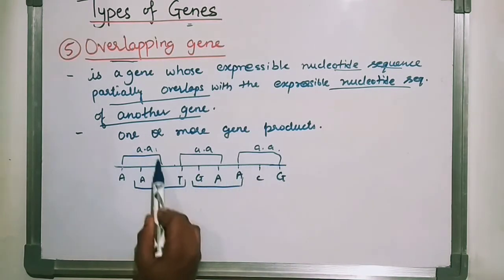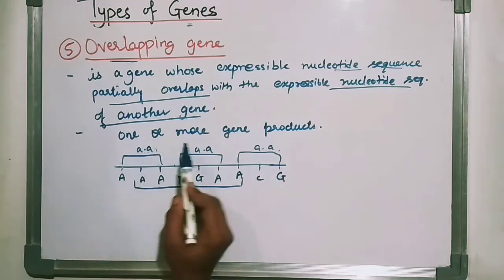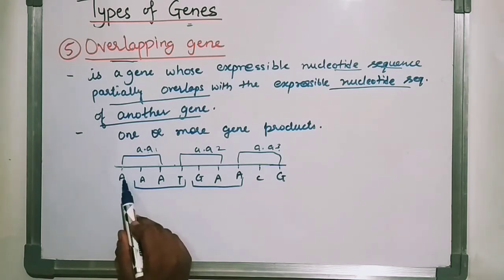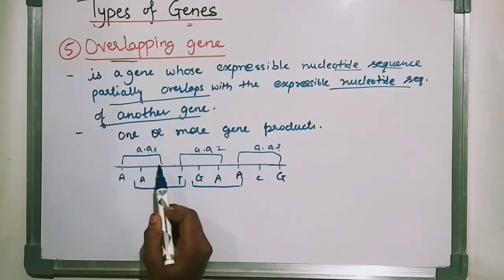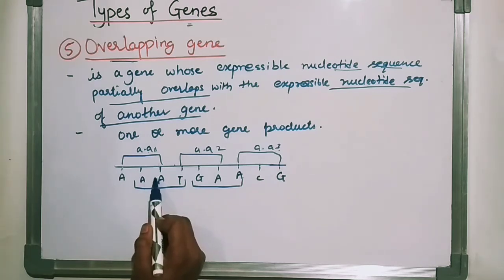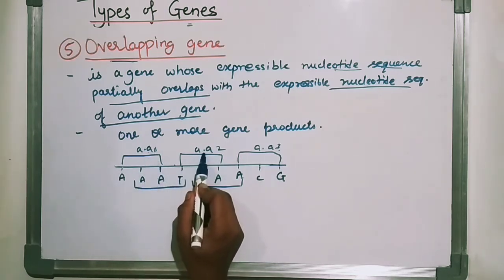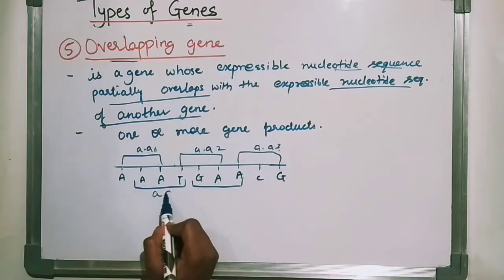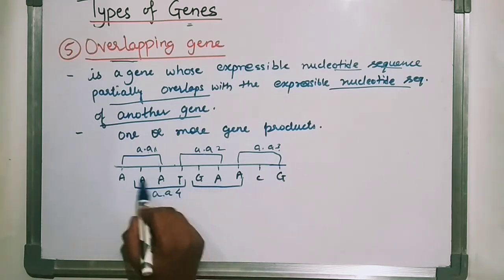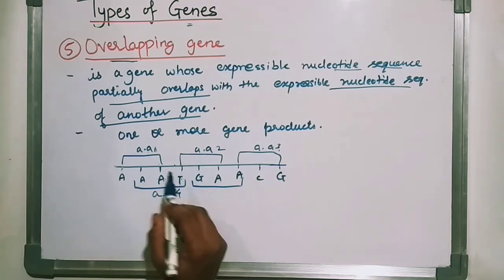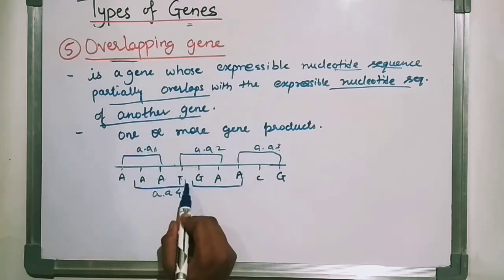Three nucleotides, a codon, will code for the first amino acid, the second amino acid, the third amino acid, respectively. Here, two nucleotides from one codon and one nucleotide from the next will again code for an amino acid. So these nucleotides are overlapped. This is called an overlapping gene.